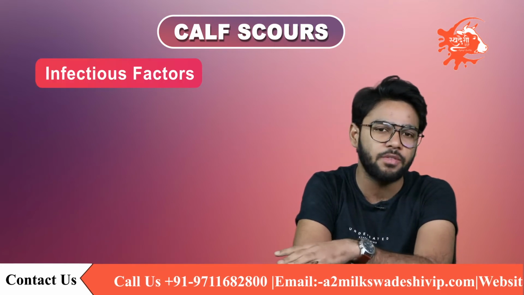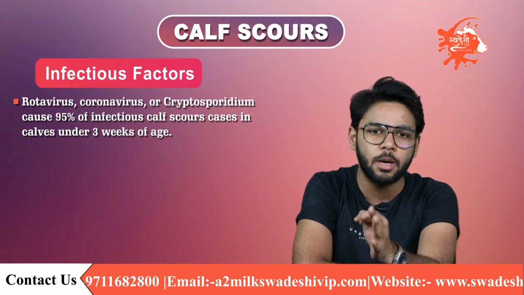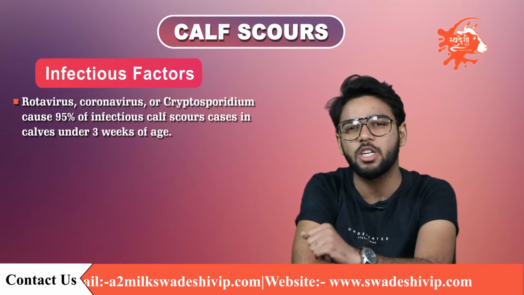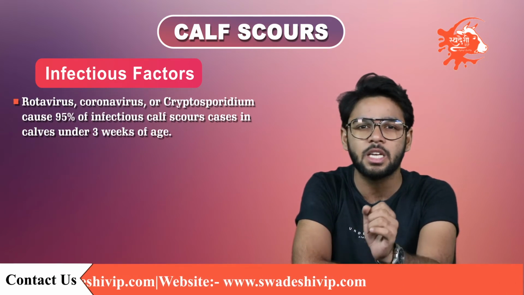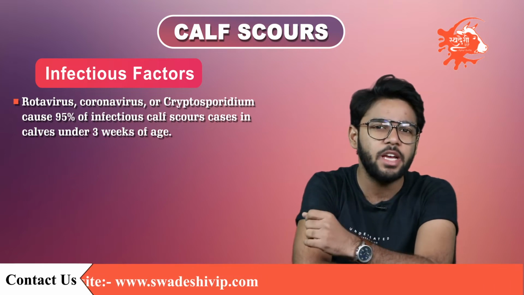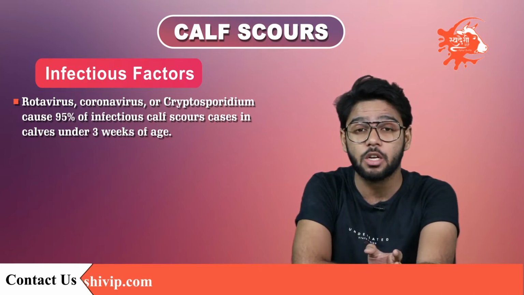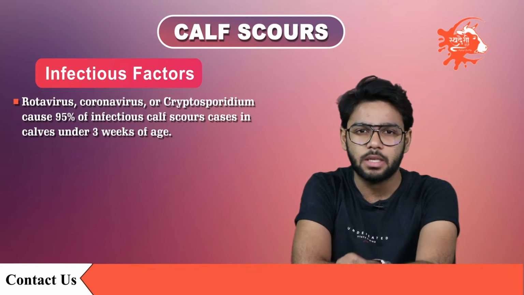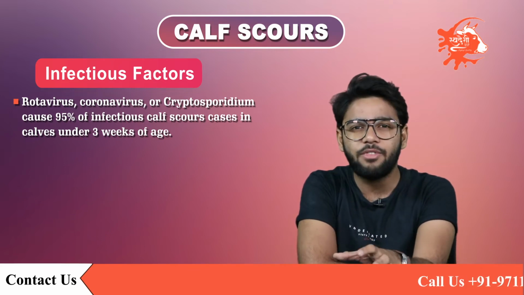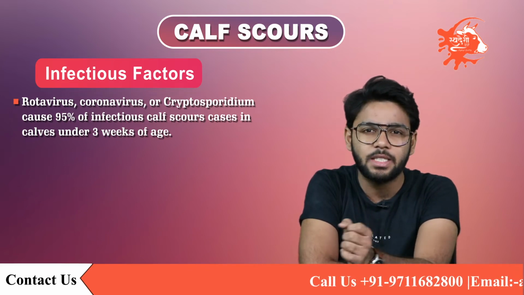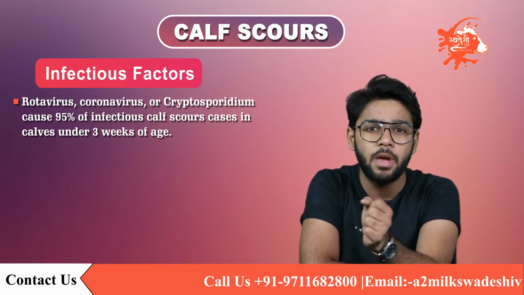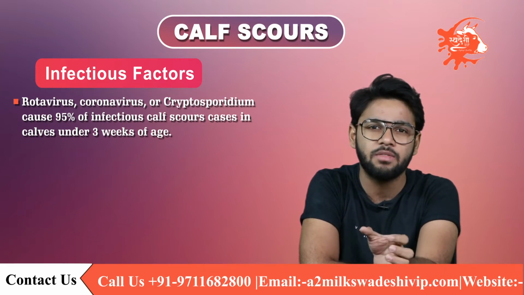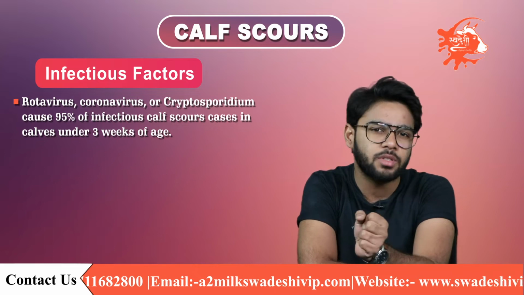First is the infectious factor. Rotavirus, coronavirus or cryptosporidium cause 95% of infectious calf scours cases in calves under 3 weeks of age. These three agents can also be present in combination. All calves are exposed to these pathogens. It is unavoidable. The deciding factor in whether or not a calf gets sick is often dose dependent, meaning the more pathogen a calf receives, the more likely they are to have scours.